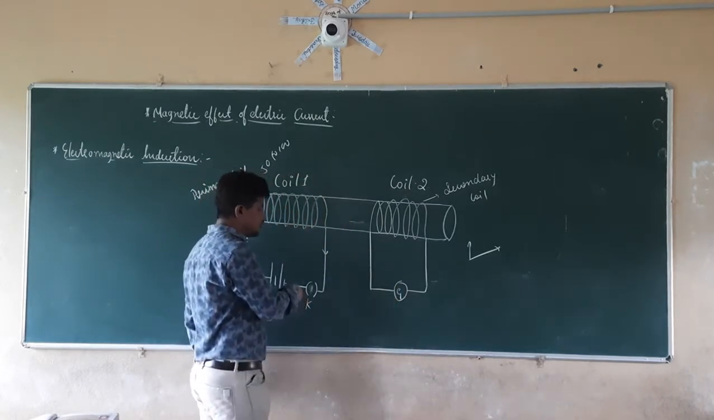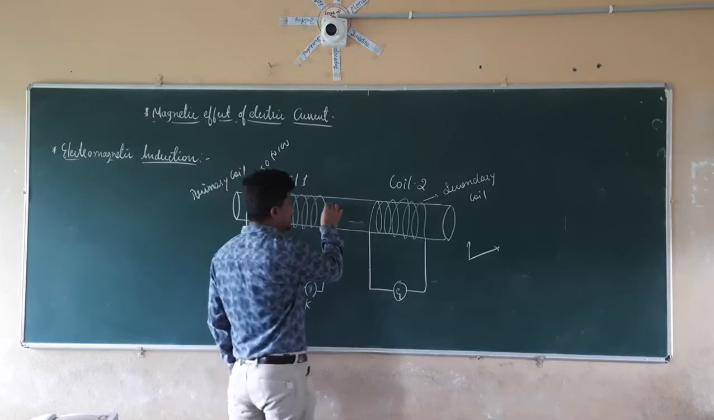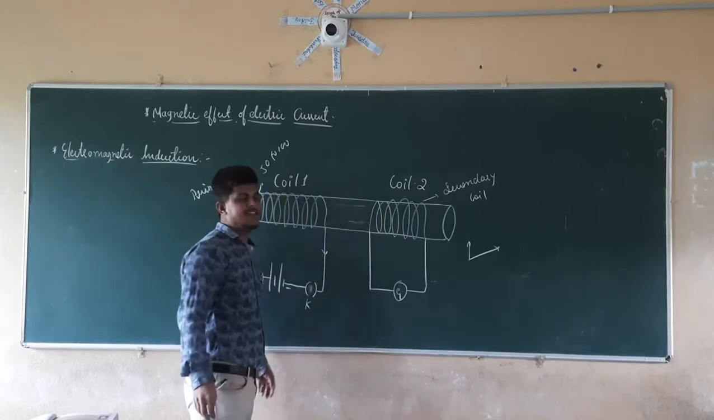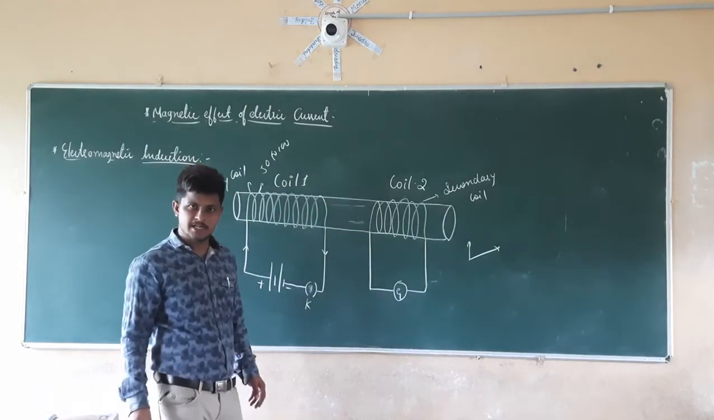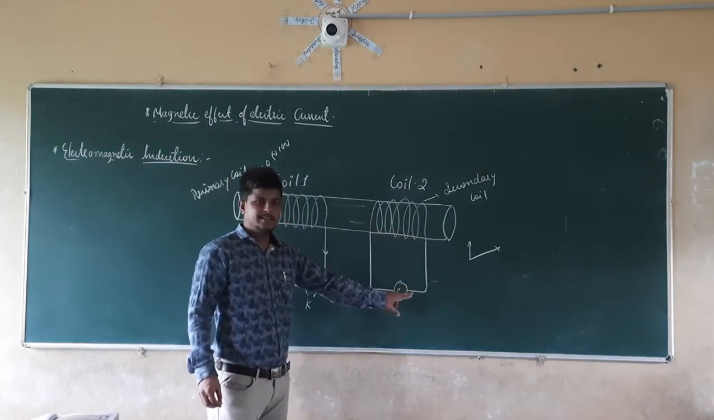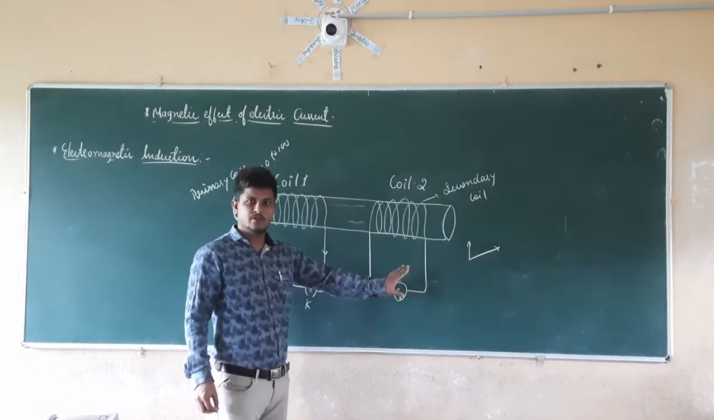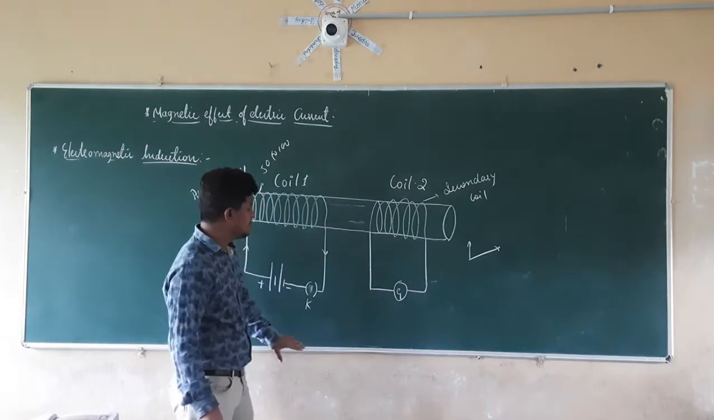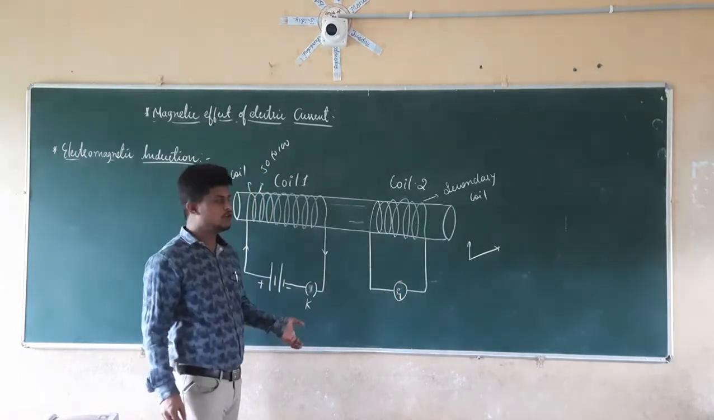Right? If you continue to switch on this key, what is going to happen? It is going to continuously produce the same, constant magnetic field. If it is producing a constant magnetic field, initially it is going to deflect, after that it is not going to deflect. Right, in the same way, when I switch off the key, what is going to happen?